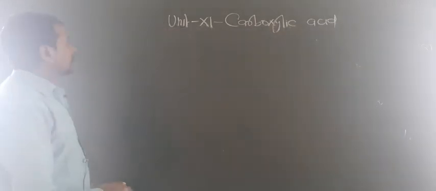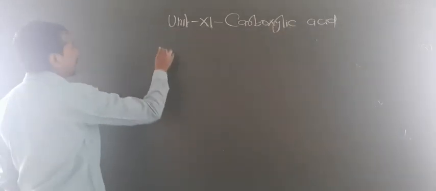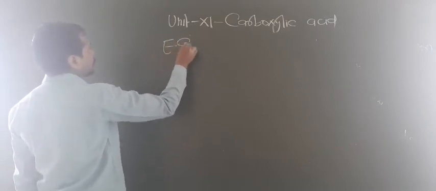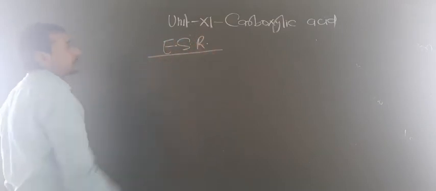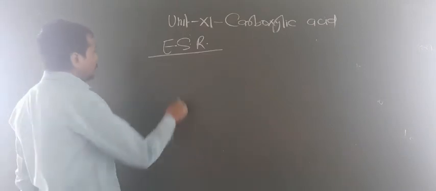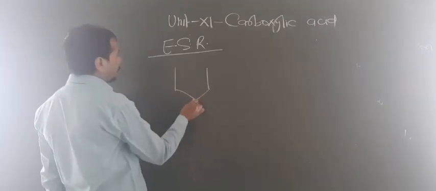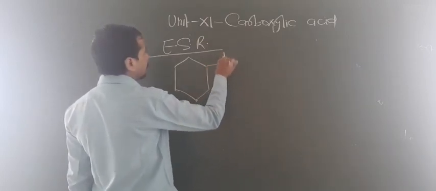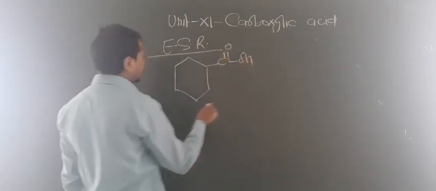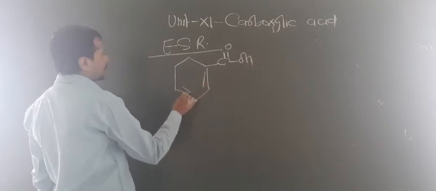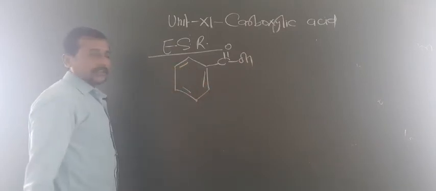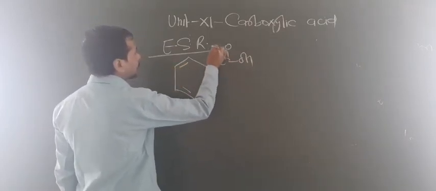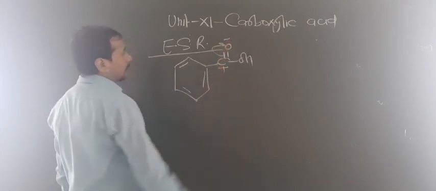Okay dear students, so look at here about the electrophilic substitution reaction. Okay, now here what happens, again you have taken the benzoic acid. Okay, C double bond O and OH, double bond, single bond, double bond and double bond. Now here what happens, again this bond moves towards the oxygen, so there is a positive charge here.